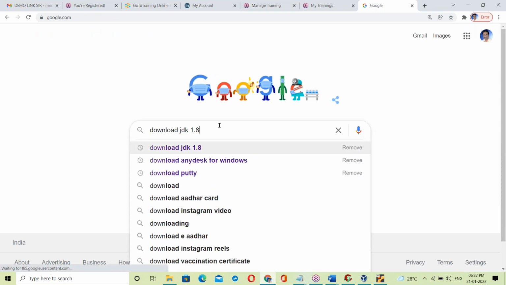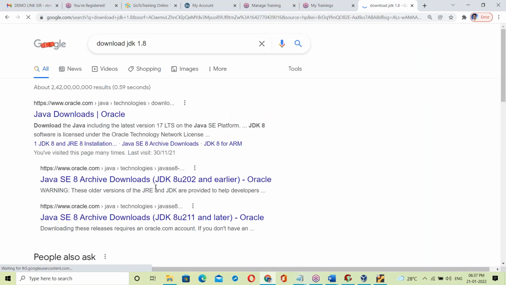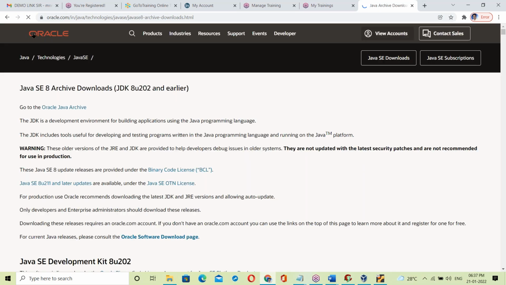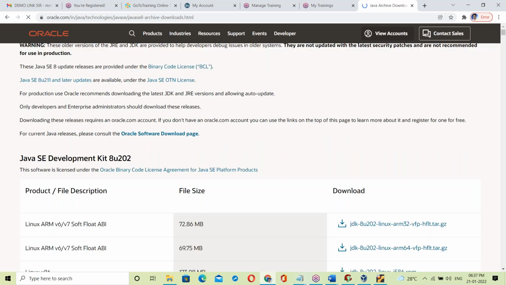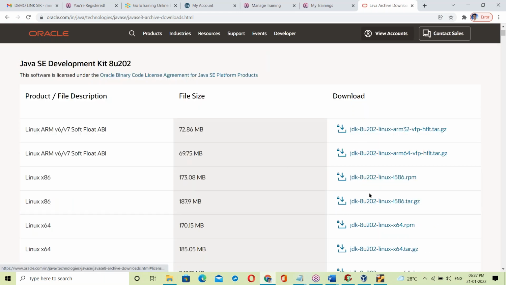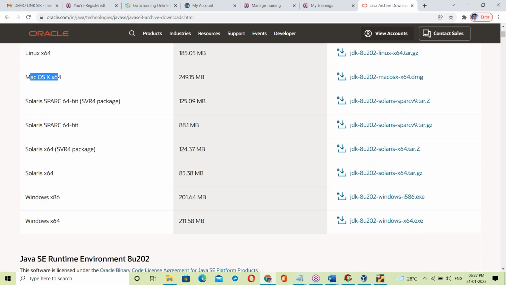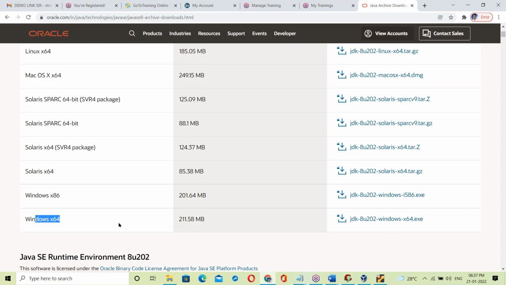Download JDK 1.8, for example. See, JDK 8 from the Oracle Corporation. There is a JDK for Linux OS, a JDK for Mac OS, a JDK for Solaris OS, and a JDK for Windows OS. This is the last one. If you're working on Windows OS, you have to download the last one. Suppose it is a MacBook, if it is Mac, you have to download the Mac OS software. You have to download separately.